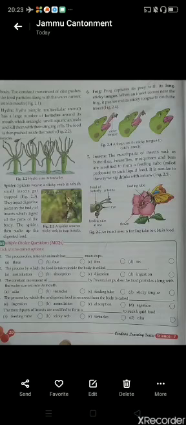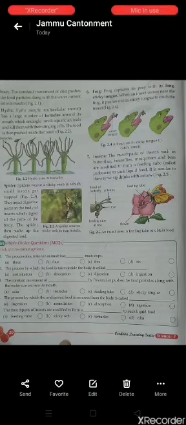Then the next example is of insects, and how an insect takes in its food. The mouth parts of insects such as butterflies, houseflies, mosquitoes, and bees are modified to form a feeding tube called proboscis to suck liquid food.